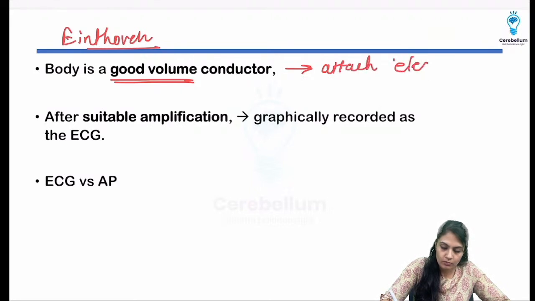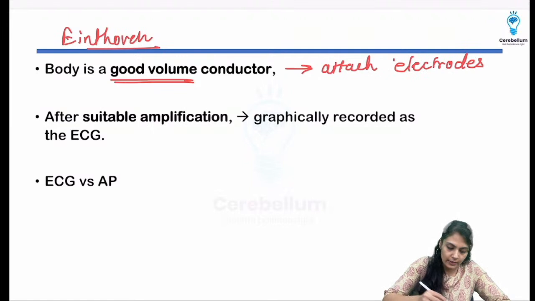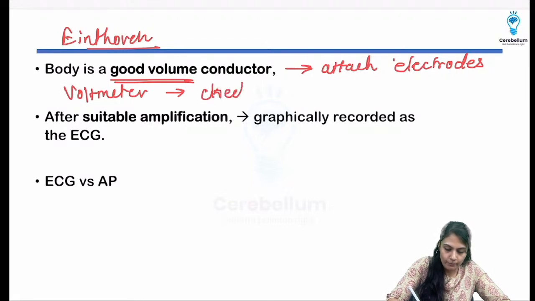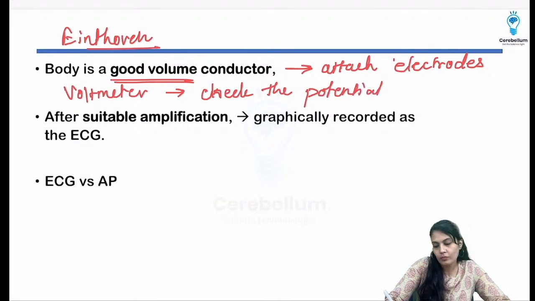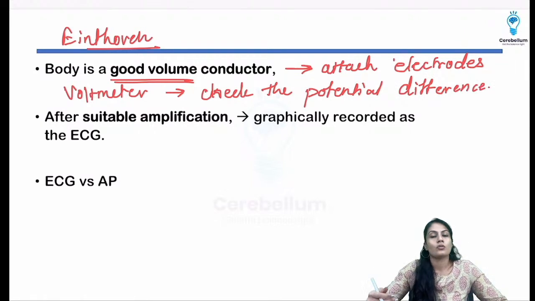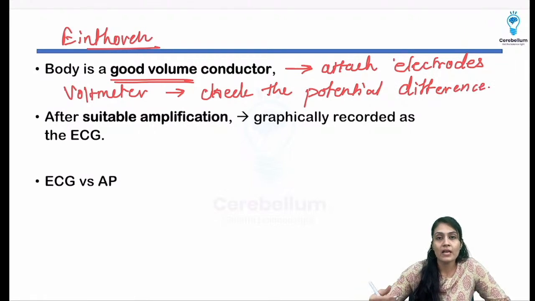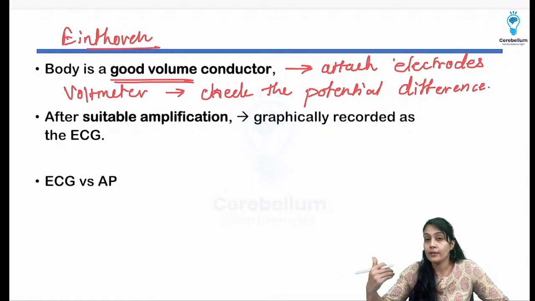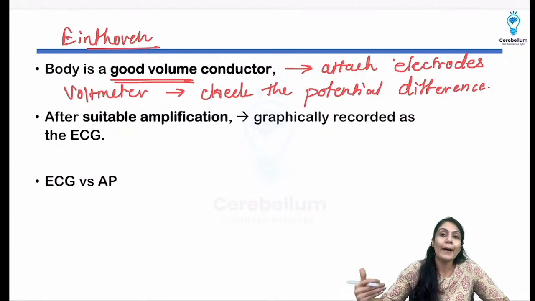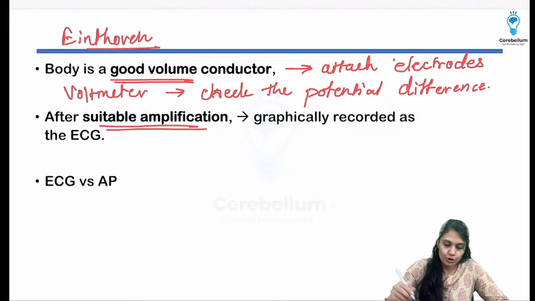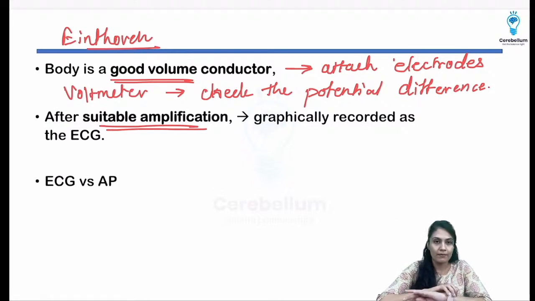we attach electrodes and a voltmeter and check the potential difference. But that potential difference is not enough to get proper waves and differentiate one ECG from another. So we have to amplify it. After adequate amplification, we get the proper graphs, right?